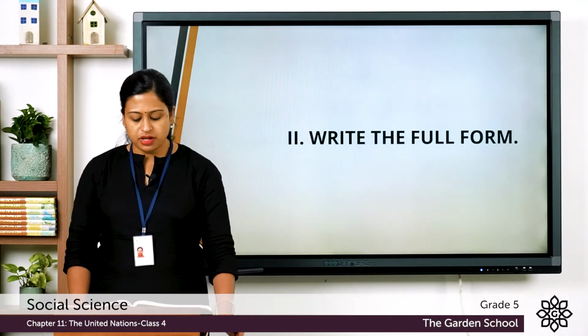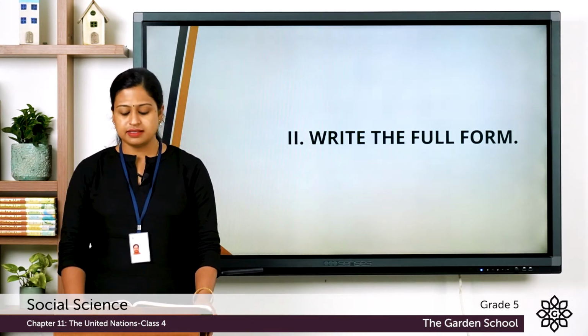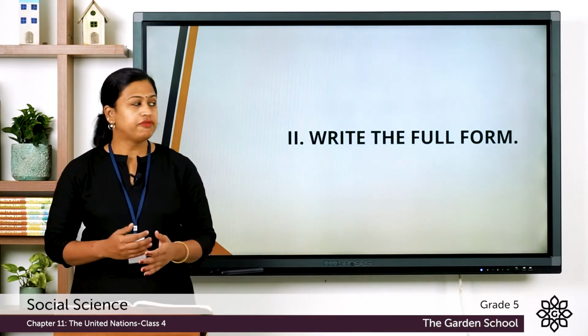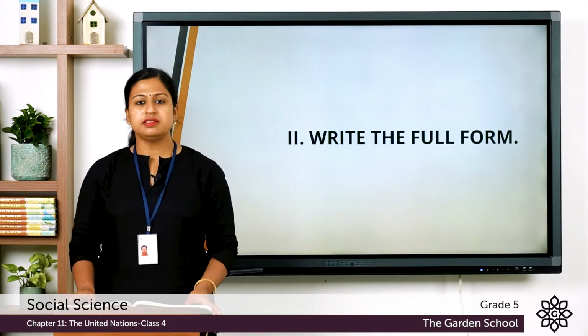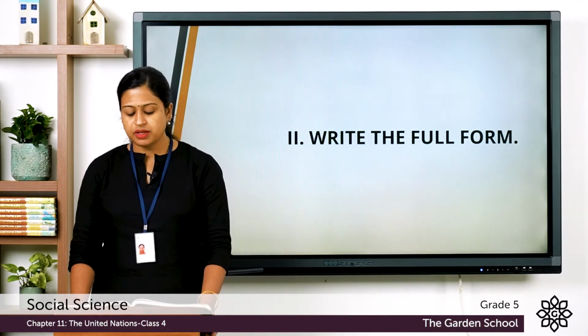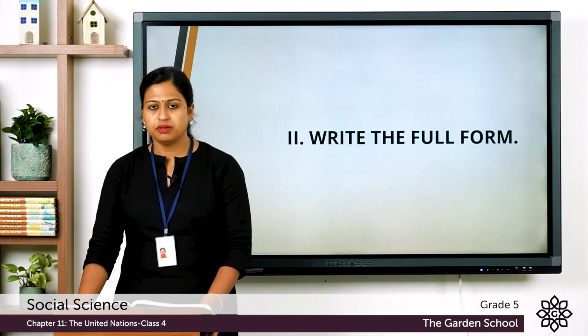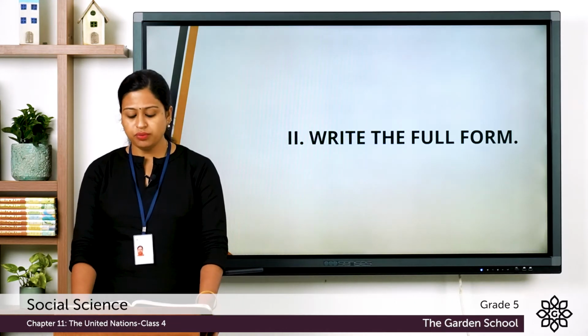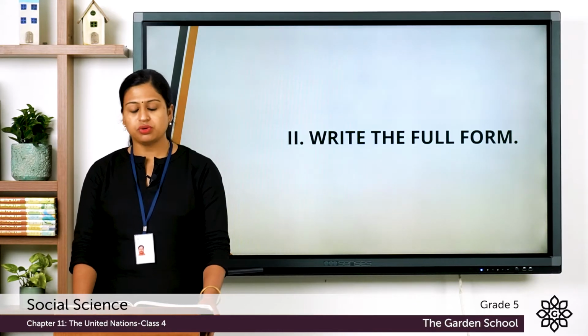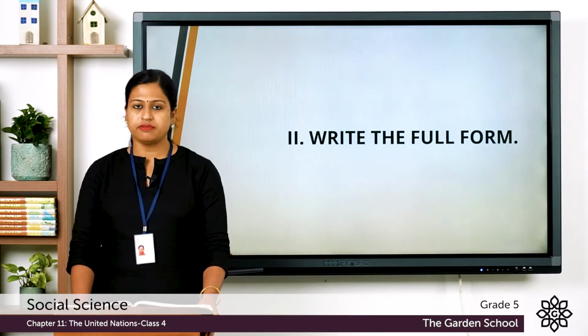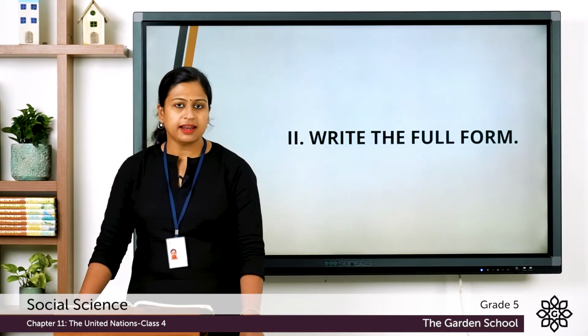Now let's move on to the second exercise, that is write the full form. So here you can see the agency's short forms are there and you have to write its full form. The first one UNO, second ILO, third WHO, fourth UNESCO, fifth one UNICEF. Now let's see the correct answer.